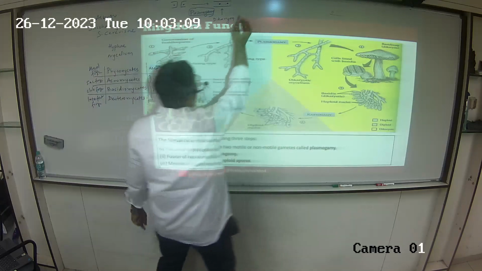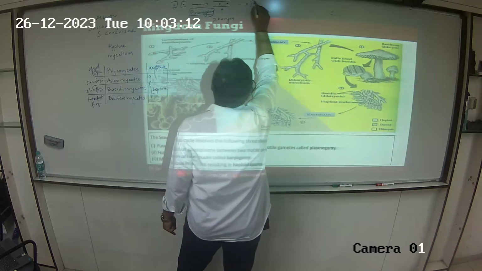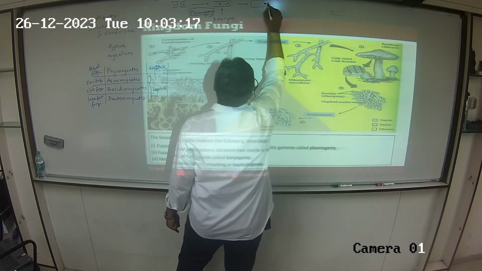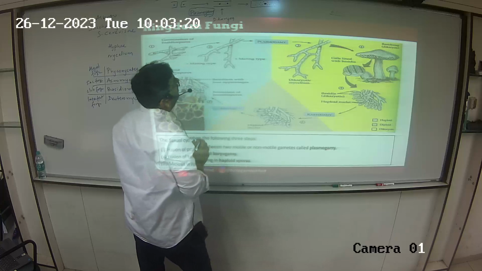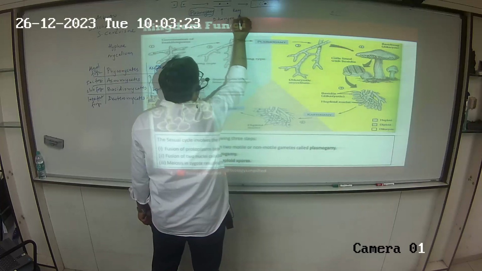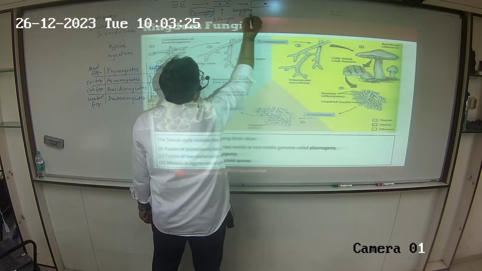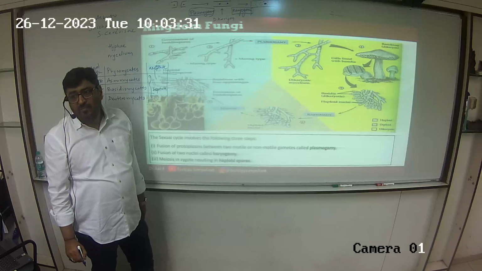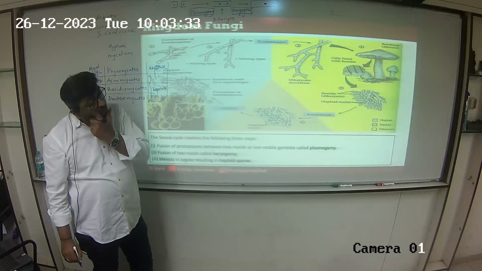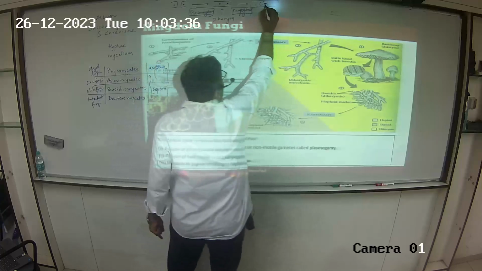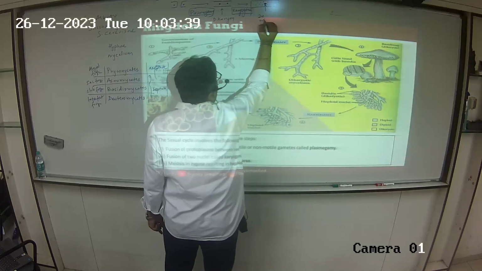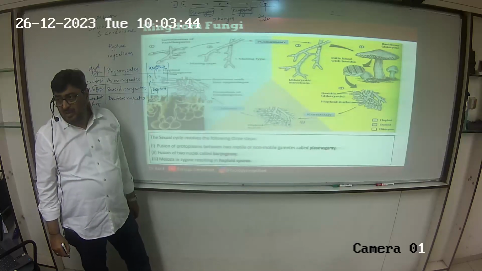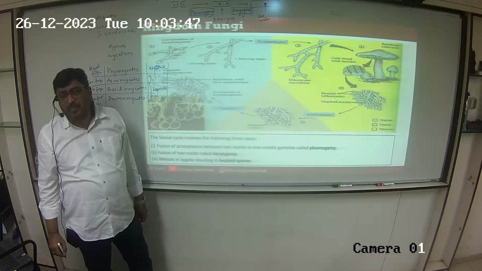Now, what will happen after this is, the two nuclei are going to fuse. So this step will be called now as karyogamy. Karyogamy. So what will be the result of karyogamy? Will it result in formation of a diploid nucleus now? It will result in the formation of a diploid nucleus.